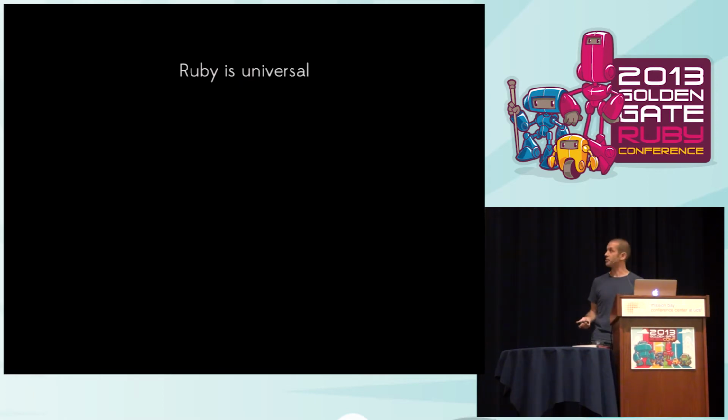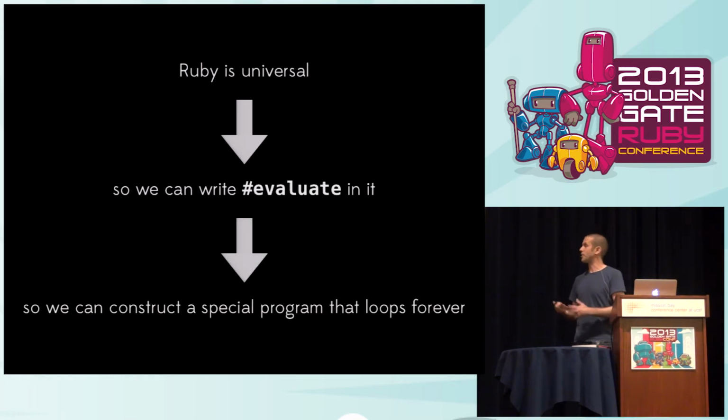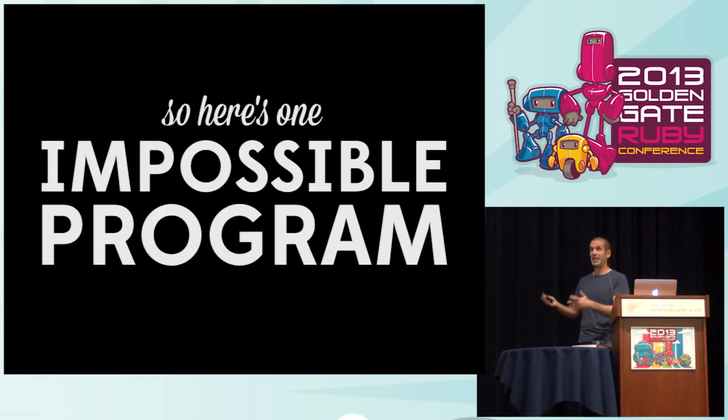So the argument goes like this. Ruby is a universal system. And that means that we can write this evaluate method in it. You can write an interpreter for Ruby in Ruby. And then if you can write evaluate, that means you can construct a special program that loops forever. Now, I know that Ruby has got syntax for writing infinite loops. You can just write while true, do end. But you don't actually need to know that. You just need to know that Ruby is a universal language. And so without knowing anything about what syntax there is, there must be some way to create one of these special programs that loops forever. And this actually suggests one impossible program, which I'll show you now.